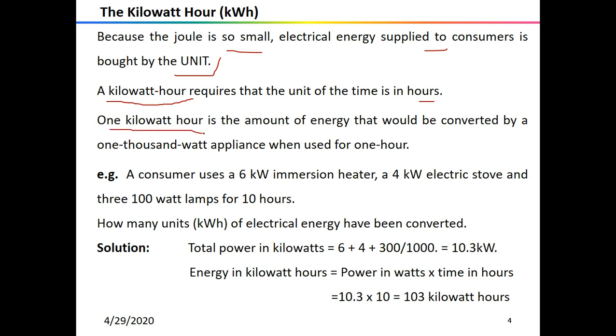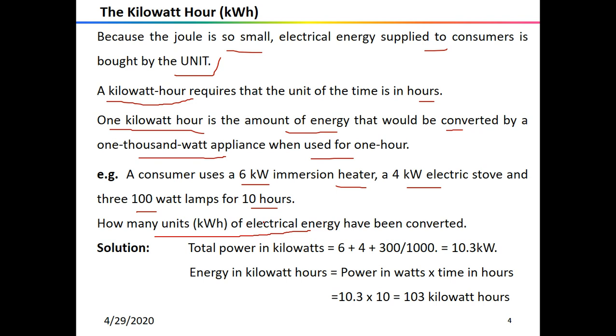So 1 kilowatt hour is the amount of energy that would be converted by 1000 watt appliances when used for 1 hour. Let us take an example. A consumer uses a 6 kilowatt immersion heater, a 4 kilowatt electric stove, and 300 watt lamps for 10 hours. We have to calculate how many units of electrical energy have been converted.